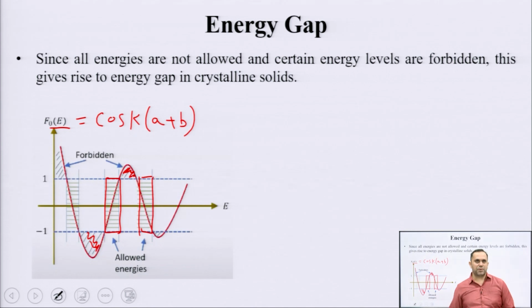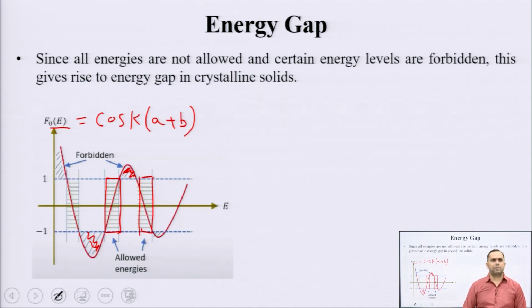So, when you bring a lot of atoms together to form a crystalline solid, the discretized nature is maintained, but those discrete energy levels are very close to each other and they form an energy band. Plus, not all energy levels can be occupied by an electron even if they are located inside an energy band. So, there will always be some kind of spacing between consecutive energy levels or energy bands, which gives rise to what is known as the energy gap.